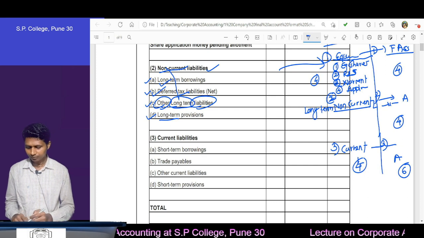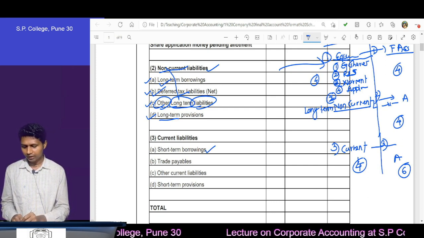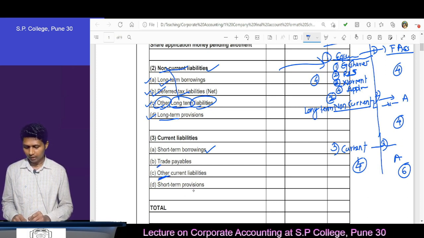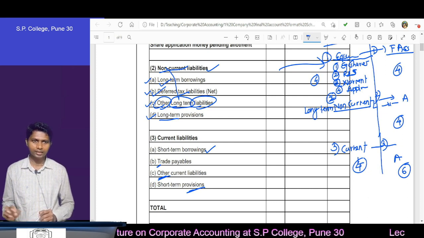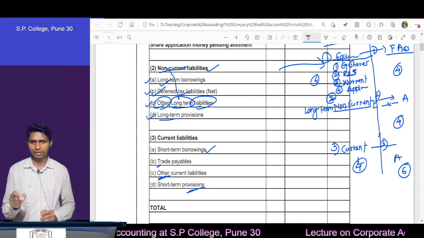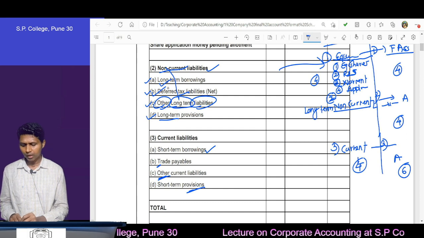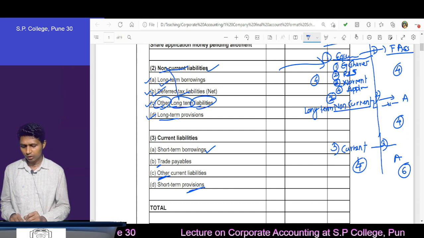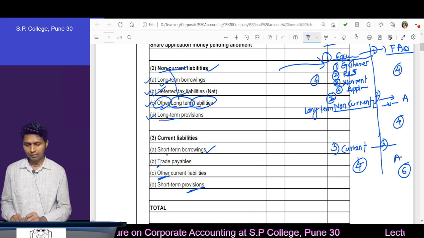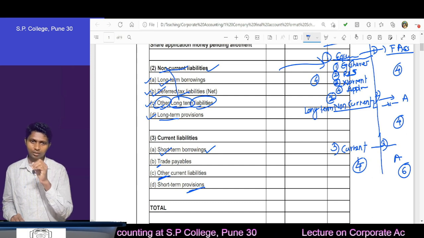They are very easy. In current liabilities also you will find borrowing, then instead of tax, trade, then other, and then provision. The same 4 items are there except one small change: there tax, here trade. T and T remain the same, correct, and the sequence is also the same. There we write long-term, here just one care, because we are writing that in current, therefore we write short-term. There long-term, here short-term.